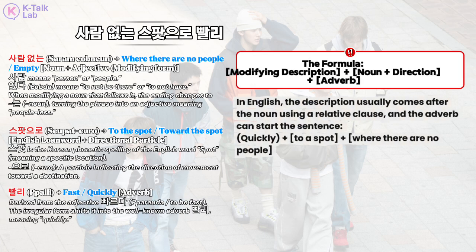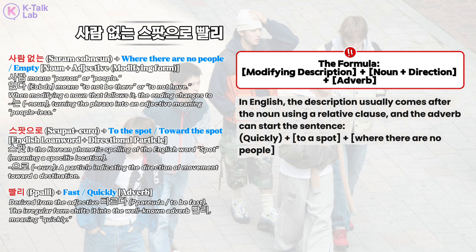Structurally, Korean places the describing clause before the noun and the direction before the adverb. So it literally flows as "people not having spot toward quickly." It's a fast-paced way of saying, let's head to a secluded spot, quick.